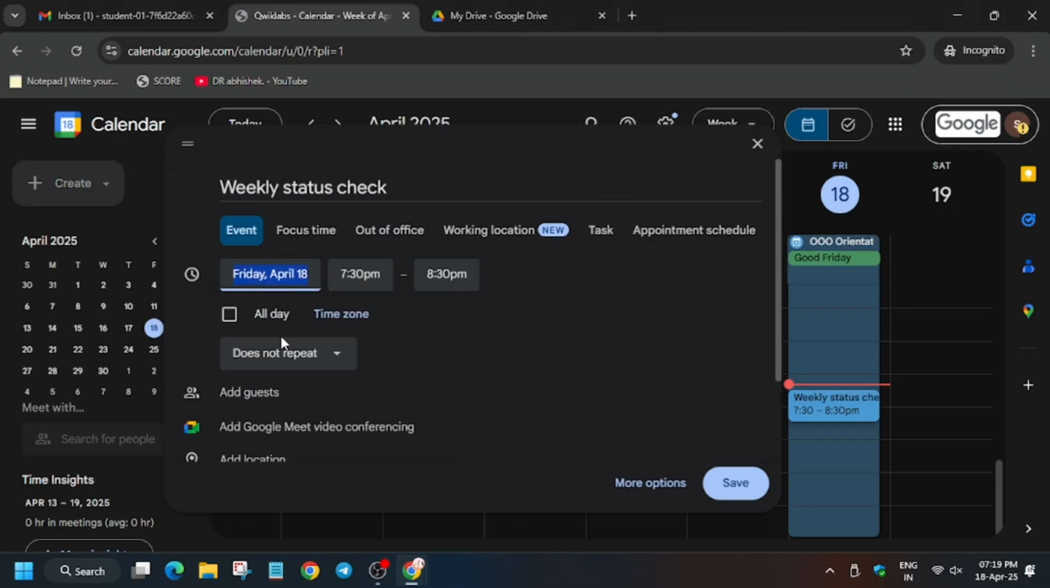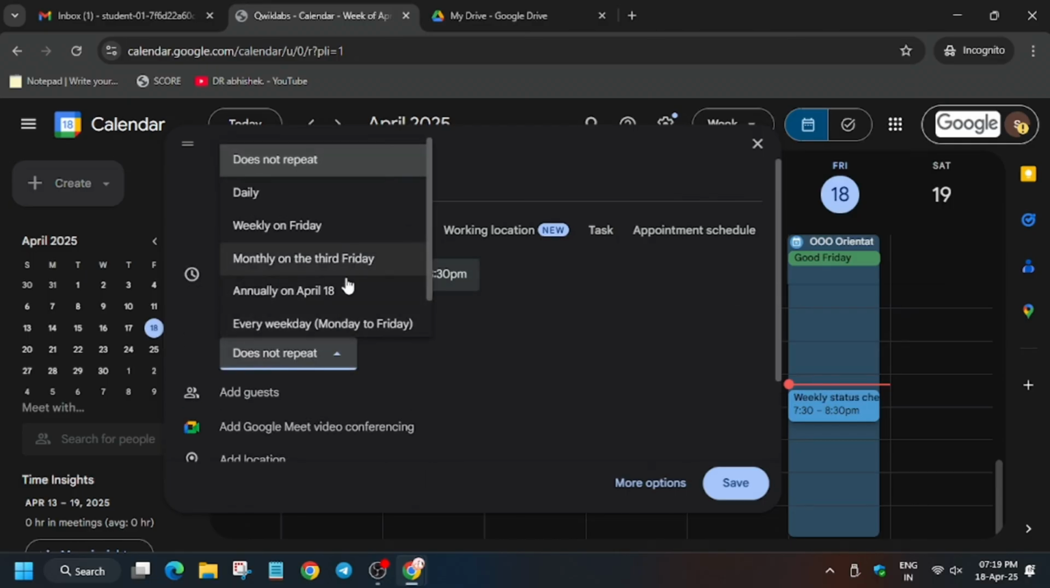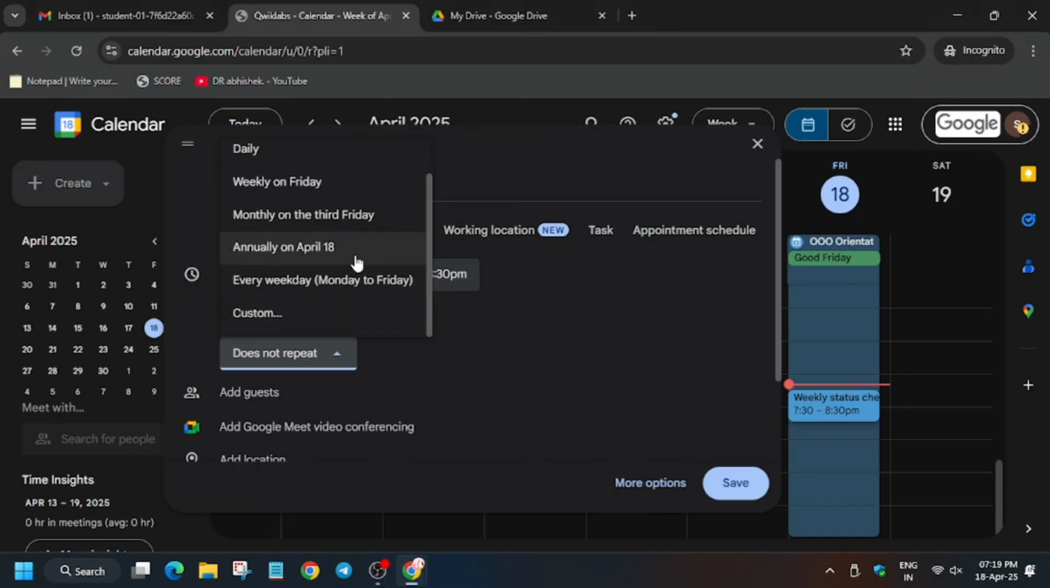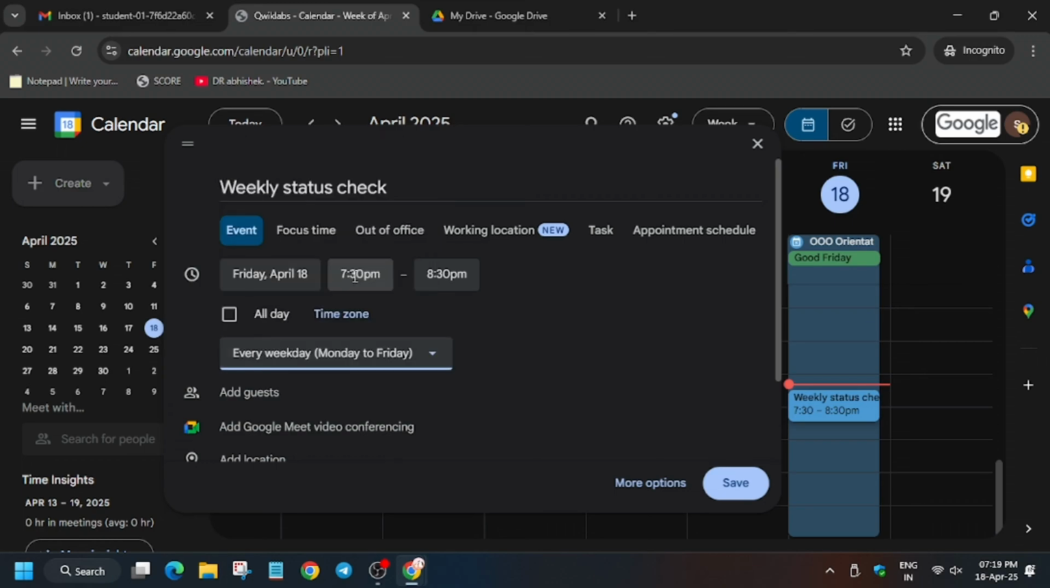Now from here you have to select every weekday. Select every weekday from Monday to Friday. Have you selected? Alright. Now we will add guest.